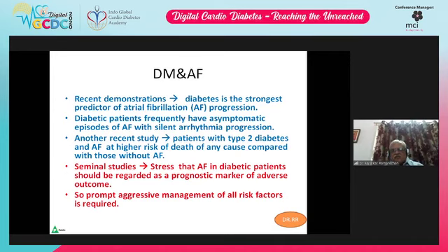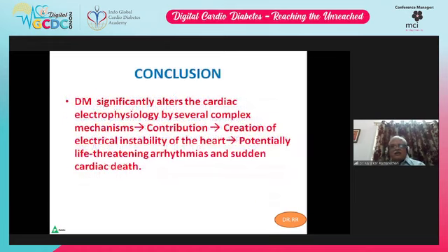They stress very much that atrial fibrillation in diabetic patients should be regarded as a prognostic marker of adverse outcomes. So prompt, aggressive management of all risk factors is required. So this is the association of diabetes mellitus and atrial fibrillation.